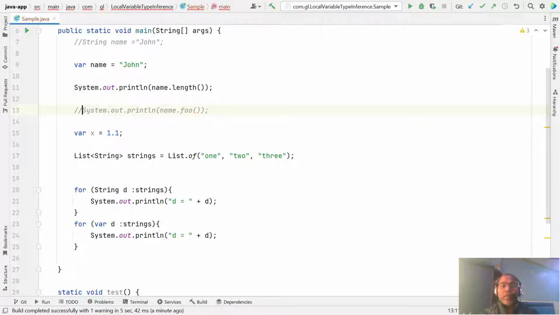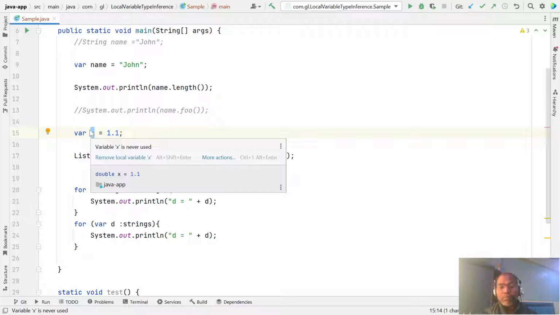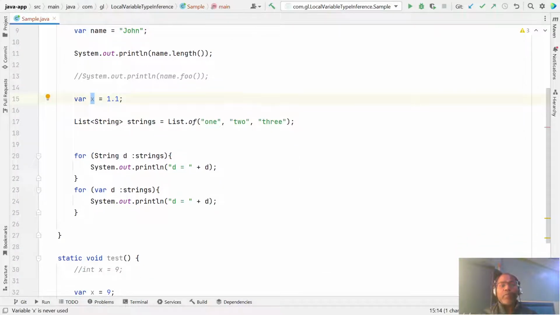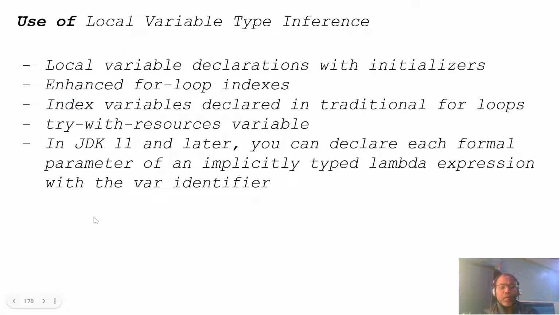So this is one place where a local variable can use the var keyword. Similarly, the enhanced for loop also supports it. Another way you can use it is the index variable declared in the traditional for loop.